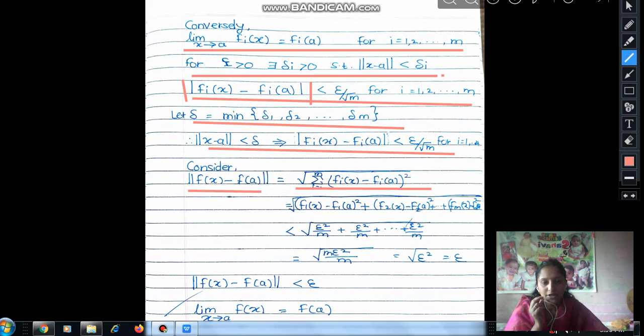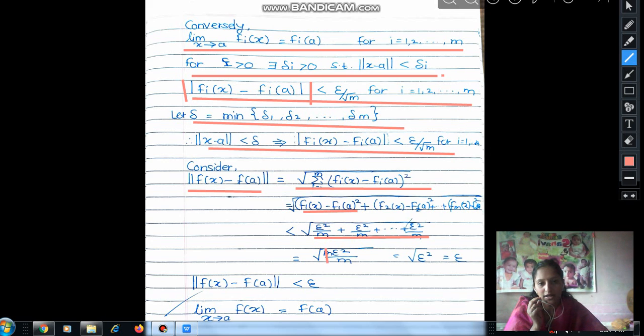Each of the terms f_i(x) minus f_i(a) is less than epsilon upon root m. Therefore here we get epsilon squared, and the square of root m is m. So each of the terms is less than epsilon squared upon m. There are a total of m terms, therefore this sum becomes m times epsilon squared upon m.